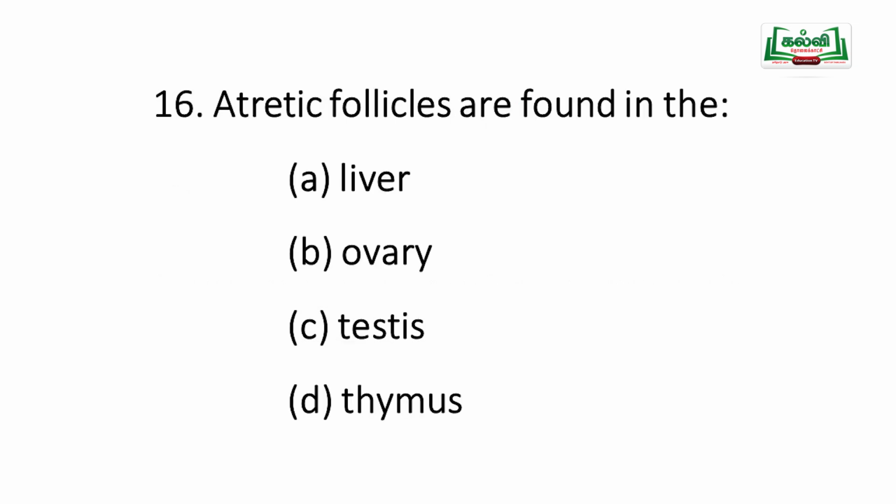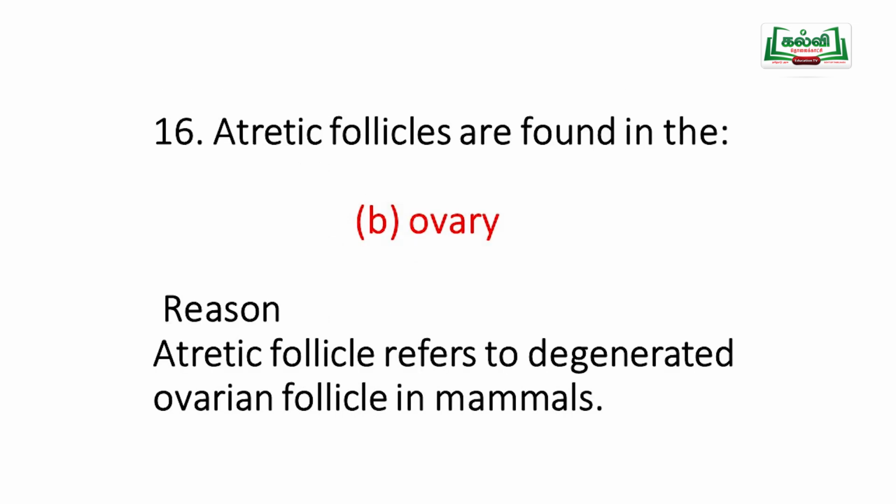Atretic follicles are found in A liver, B ovary, C testis, D thymus. Atretic follicles are found in the ovary. Atretic follicles refer to degenerated ovarian follicles in mammals. In the ovary, degenerated ovarian follicles are also present, and those are called atretic follicles.